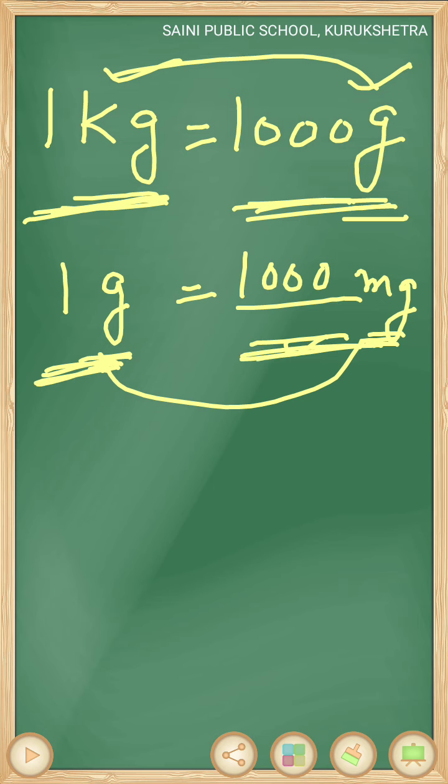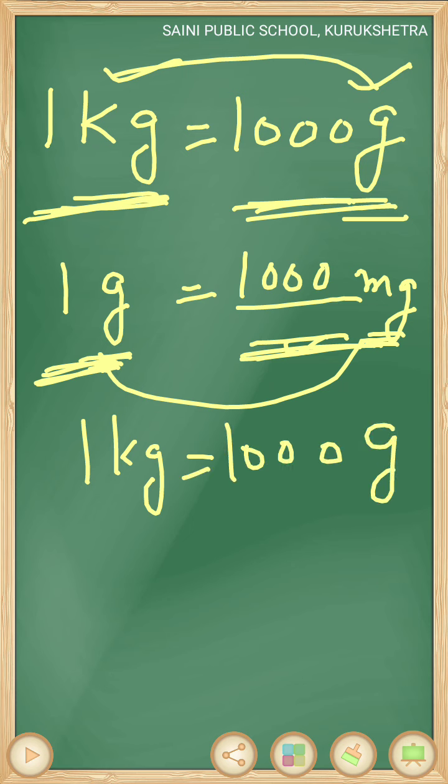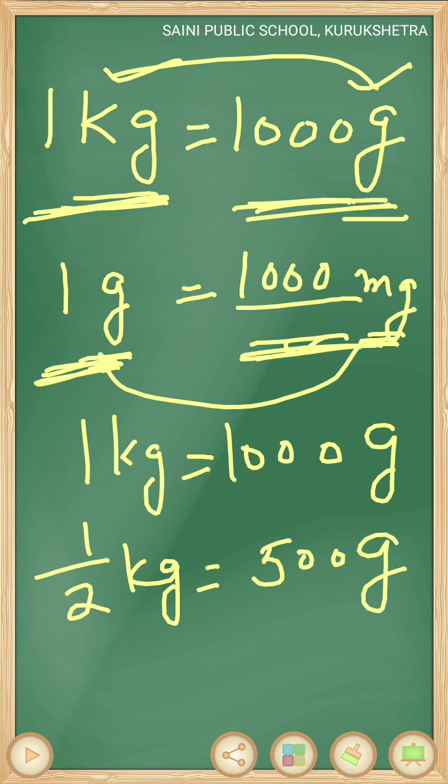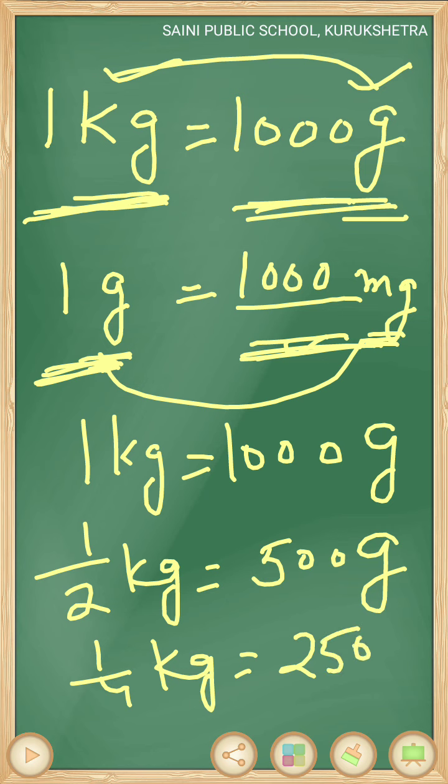You already know 1 kilogram is equal to 1000 gram, half kilogram is equal to 500 gram and 1/4 kilogram is equal to 250 gram. Similarly, we can write about gram and milligram. 1 gram is equal to 1000 milligram, half gram is equal to 500 milligram and quarter gram is equal to 250 milligram. So these are some standard units for measuring weight.